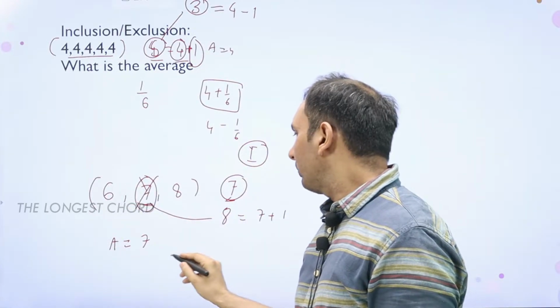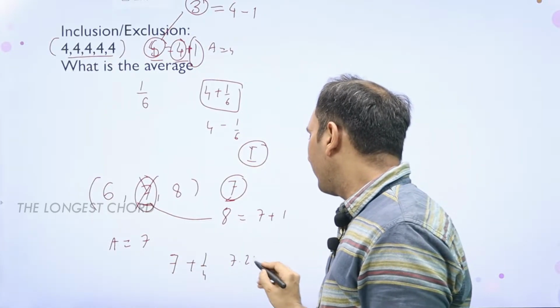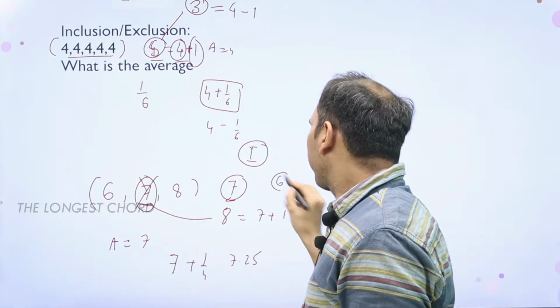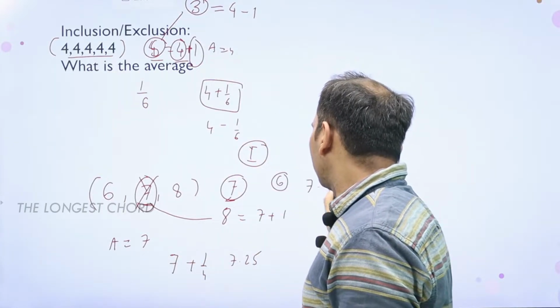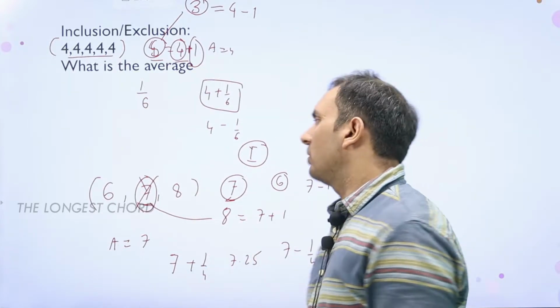So one has to make change. So what is the change? 7 plus 1 by 4, 7.25, directly we can get the answer. Similarly, if I add a 6, again we can say it is 7 minus 1. So again 7 minus 1 by 4 directly is the answer.